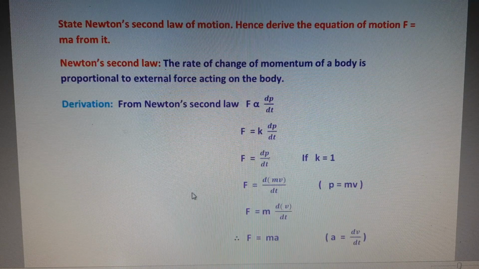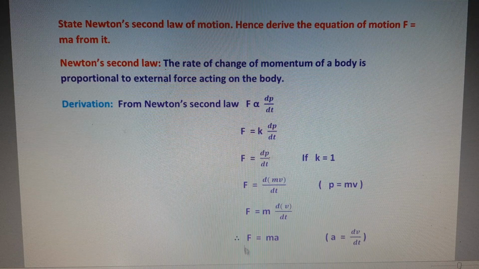So in this answer, we write the statement of Newton's second law, and from Newton's second law the equation F proportional to dp by dt, and we use the equation P is equal to mv, momentum. So the final equation is F is equal to ma.